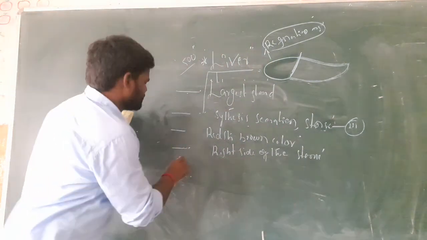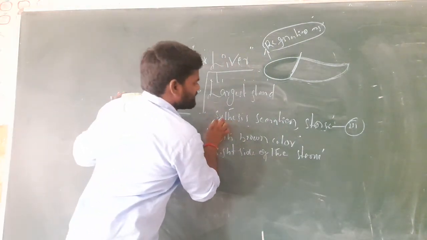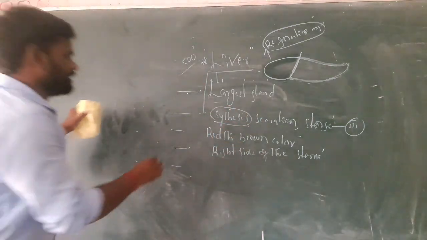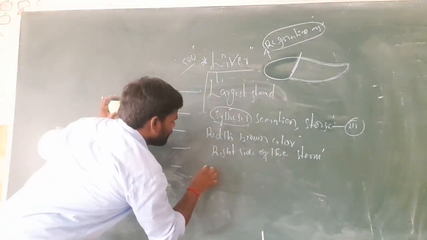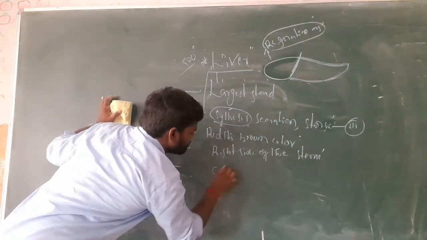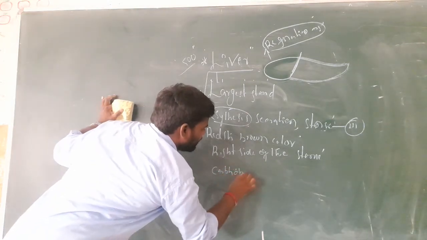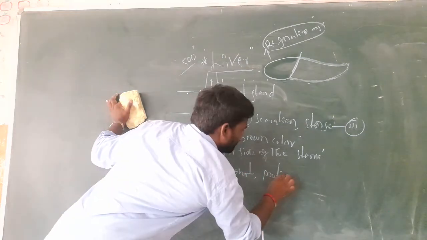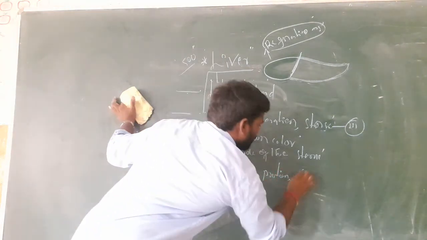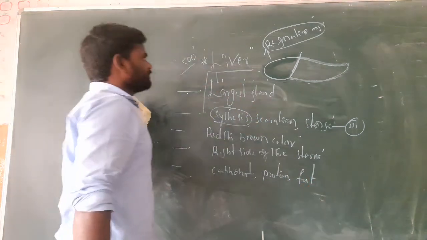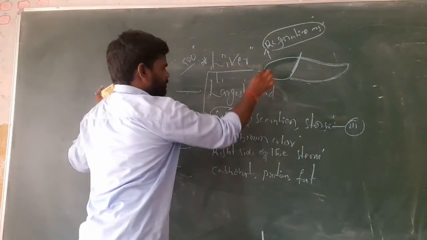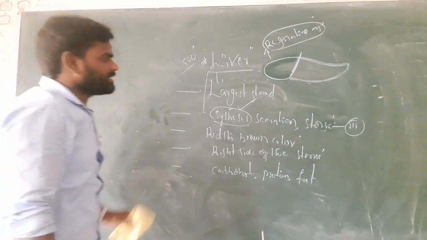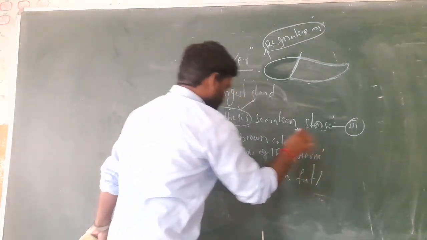In the liver, first of all is the synthesis. The liver plays a role in synthesis of carbohydrates, proteins and fat. This is the first function. Synthesis of proteins, synthesis of carbohydrates, synthesis of fats.